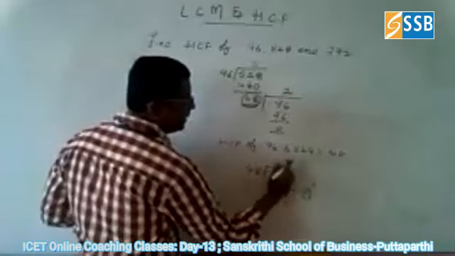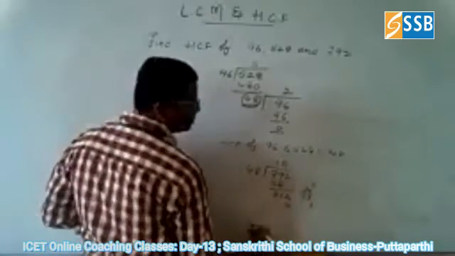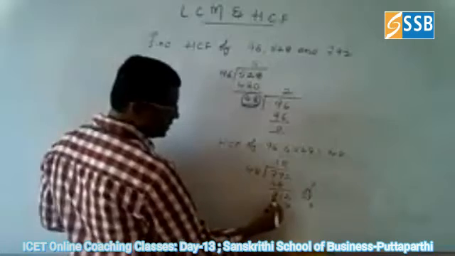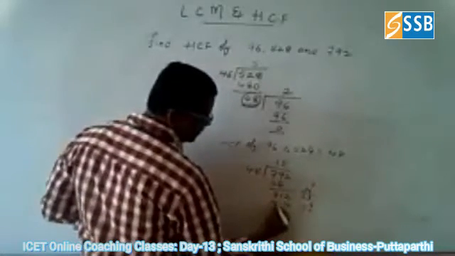That's why you can go for 8. 8 eights are 64. 8 fours are 32.